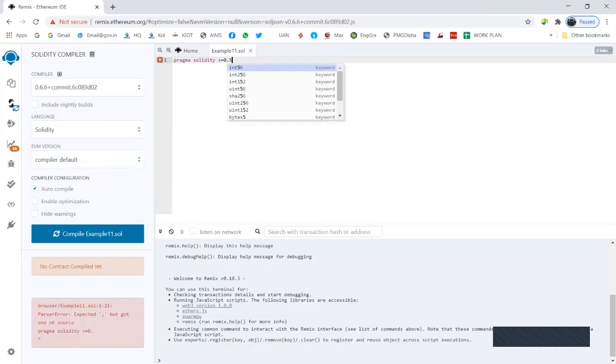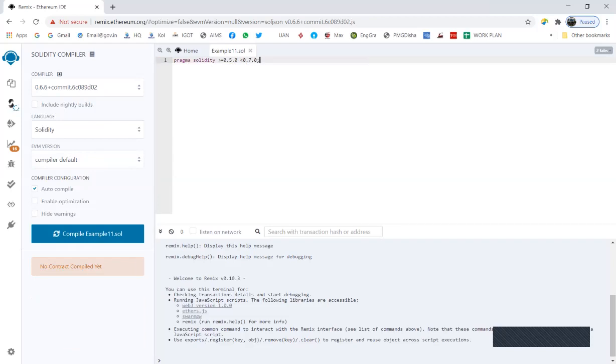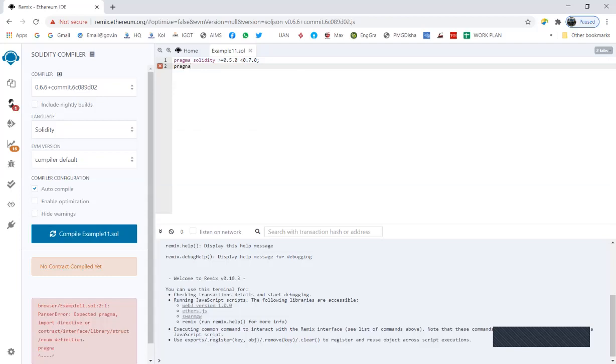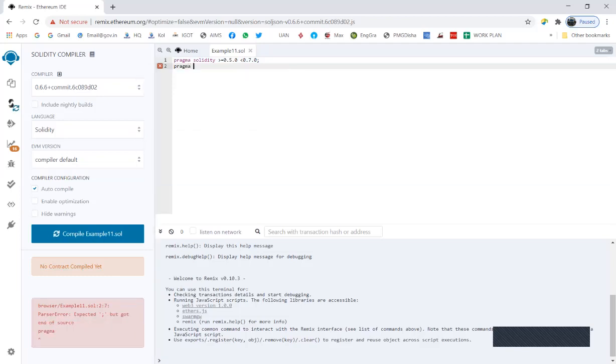Suppose I write like this, it will consider all the compilers in the range 0.5.0 and 0.7.0, where 0.5.0 is inclusive. You could also write it like this.